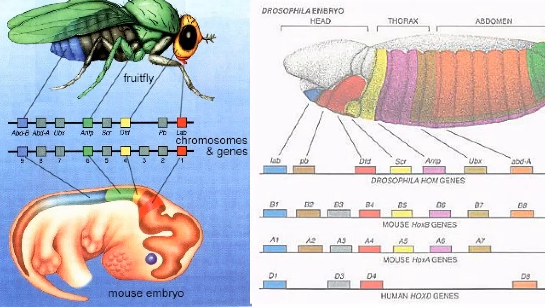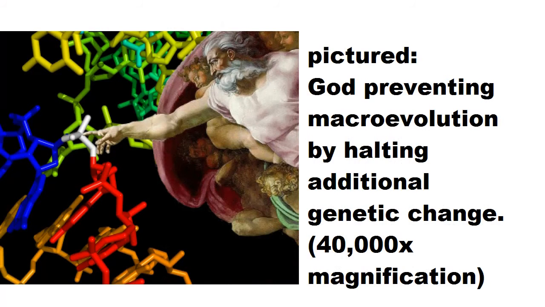It's no wonder that we have such a hard time imagining one form or body plan giving rise to another. We have no concept of such large numbers, of deep time. But it's important to remember that every mutation that can occur probably does or has. Now, is there a limit to the amount of genetic change that can occur? Not that I'm aware of. If we get to the level of mechanism, what would prevent the next genetic change from occurring? If we want to talk about probabilistic calculations, then we have to acknowledge the actual level of genetic diversity that exists, and we have to understand how statistics of rare events work.